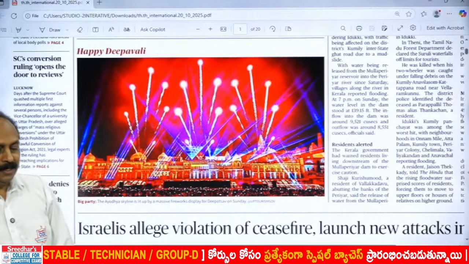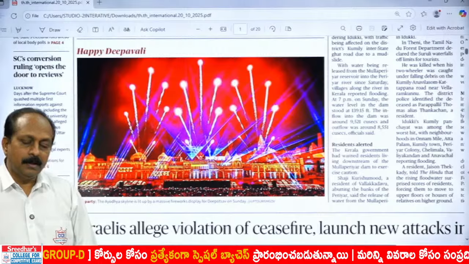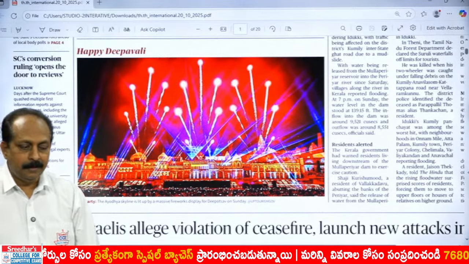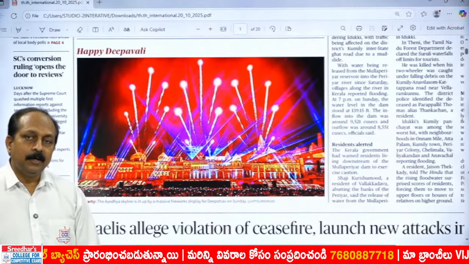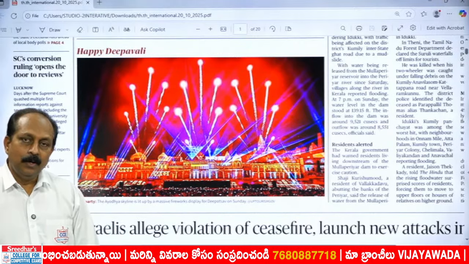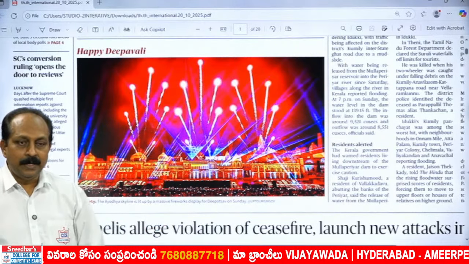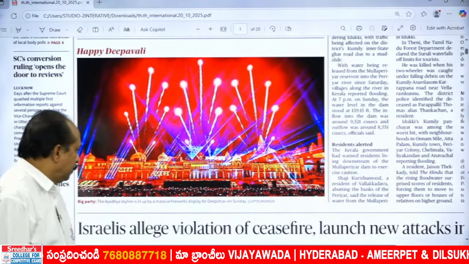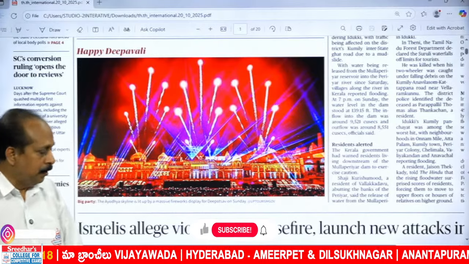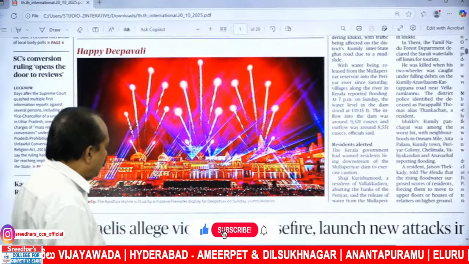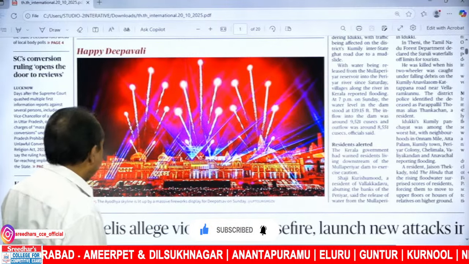Skyline. Usually it goes with skyscrapers. When you go to Western countries, you see skyscrapers, a common feature. And for that, we use the word skyline: the skyline of New York, the skyline of Chicago. But here it means something like the sky, how it is illuminated and lit up. Light, lit, lit. Light can be a noun, can be a verb. Massive means large scale, fireworks display for Deepotsav on Sunday.